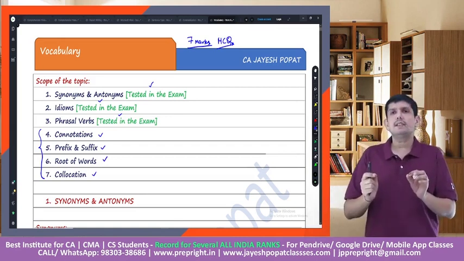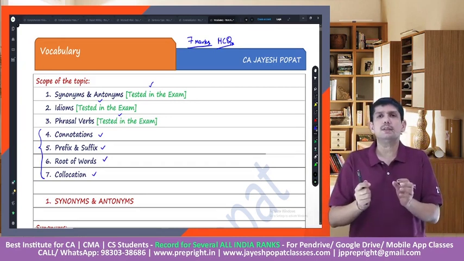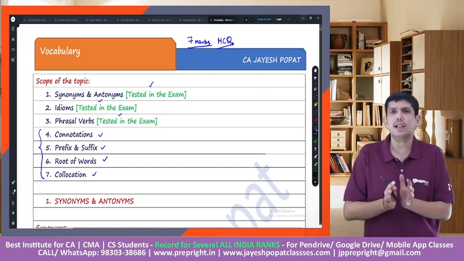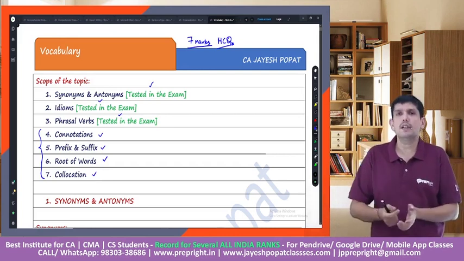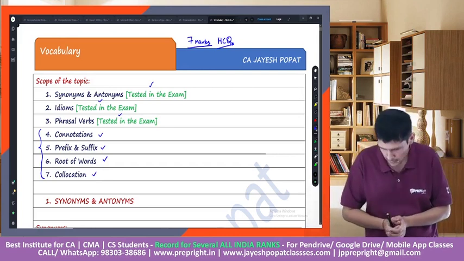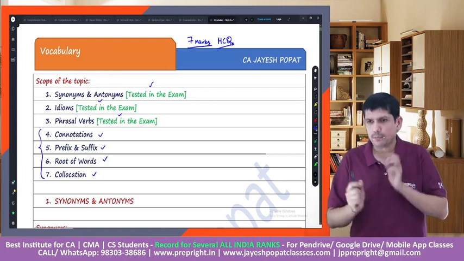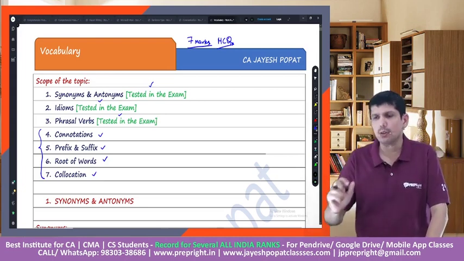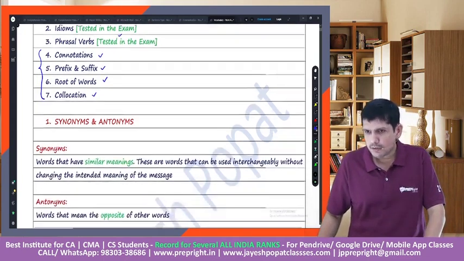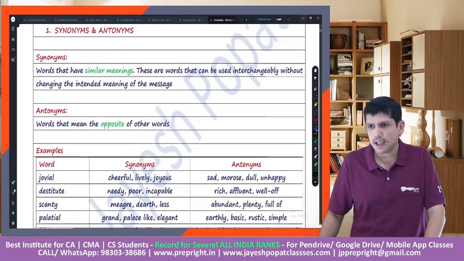And I believe that this will give us a strong foundation in terms of huge number of words that we'll know, and it will increase the probability of a similar word which appears in our exam, right? So this is what our approach will be. Now let us come to each one of the topic one by one. First we'll talk about synonyms and antonyms.